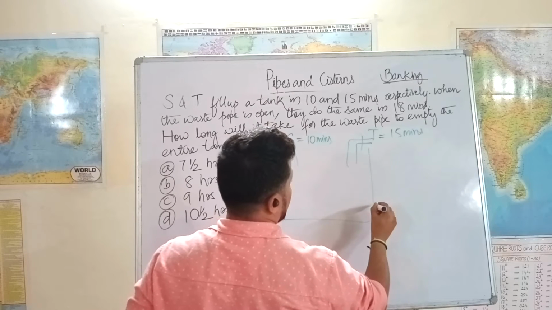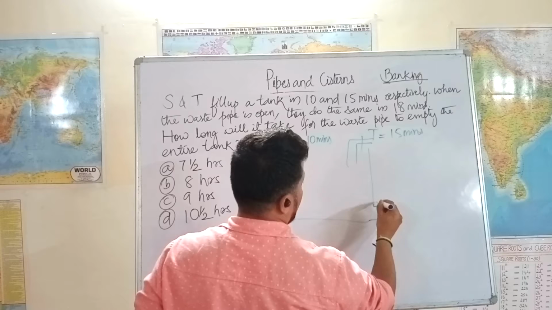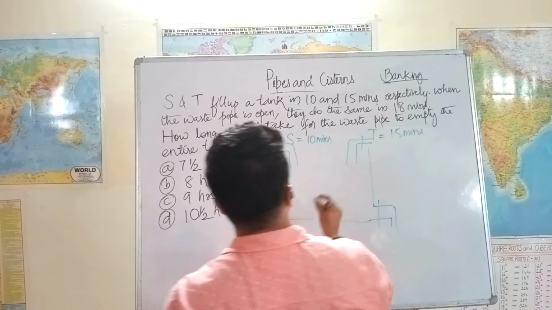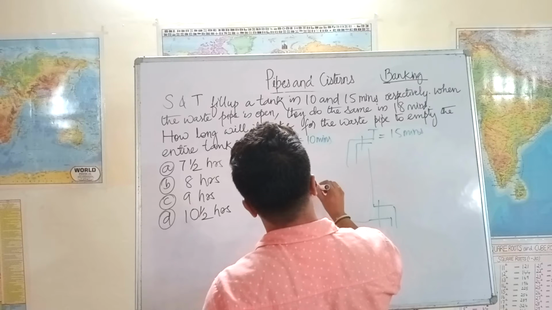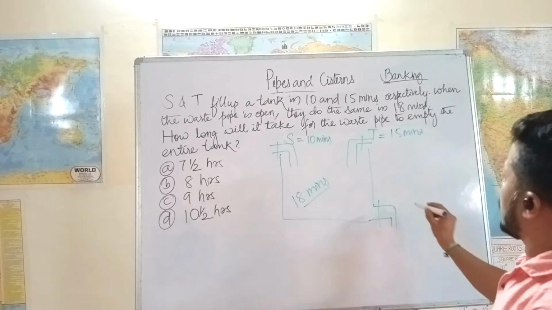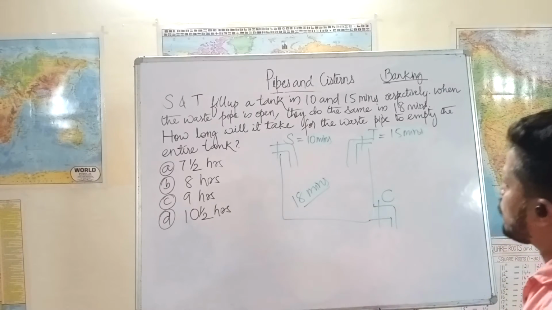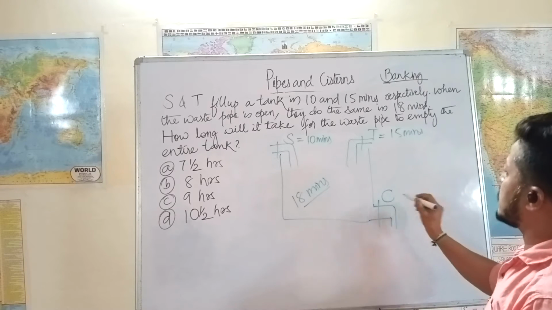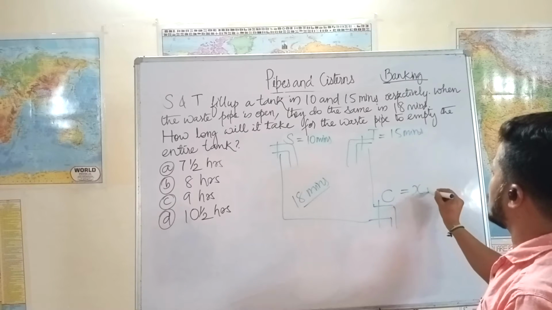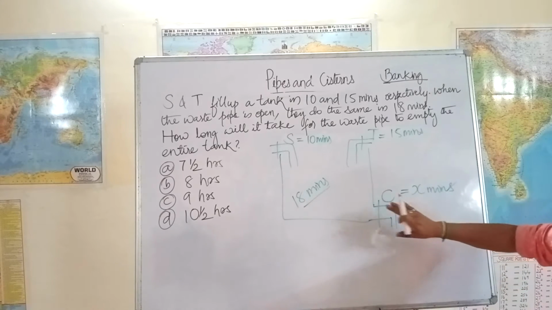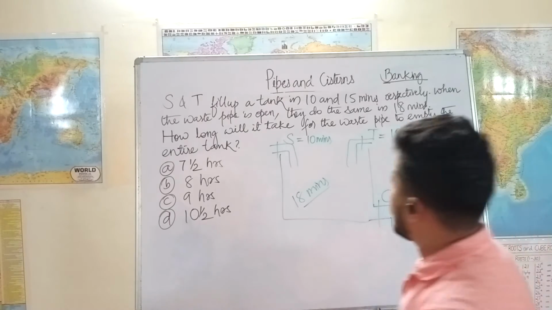If this is on, then the entire tank is filled in 18 minutes. Let's say this is C, but we do not know how much time it will take to empty the entire tank. Let's assume X minutes is the time this pipe C takes to empty the entire tank.